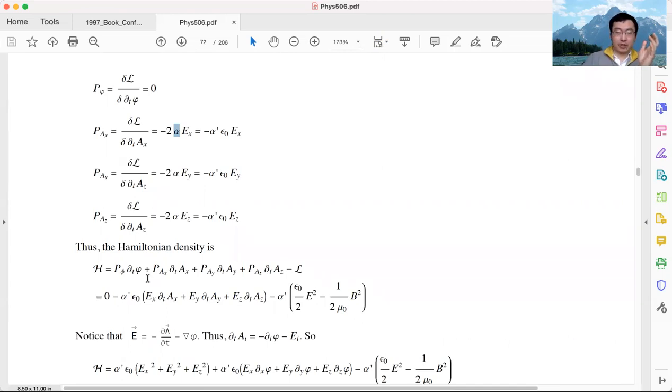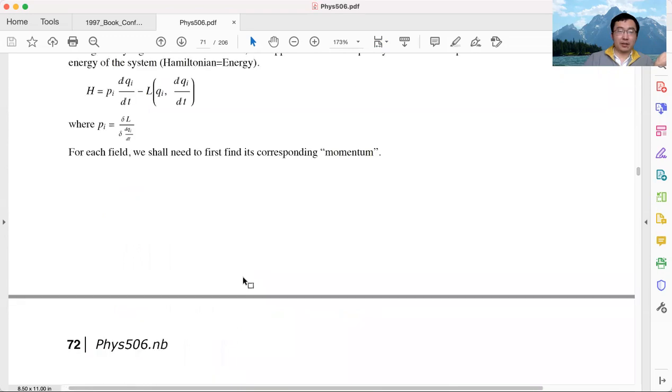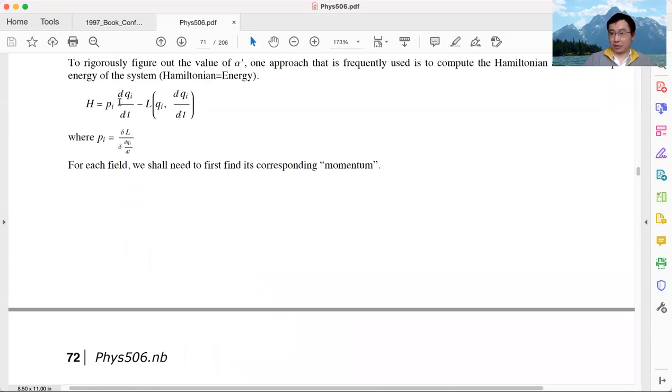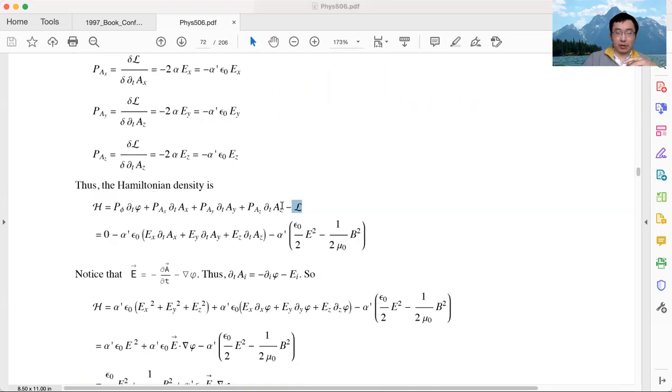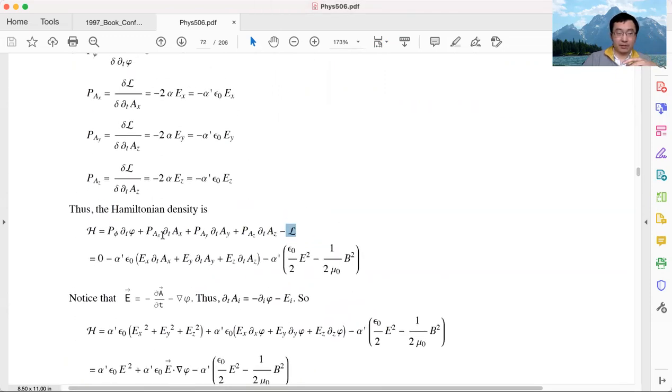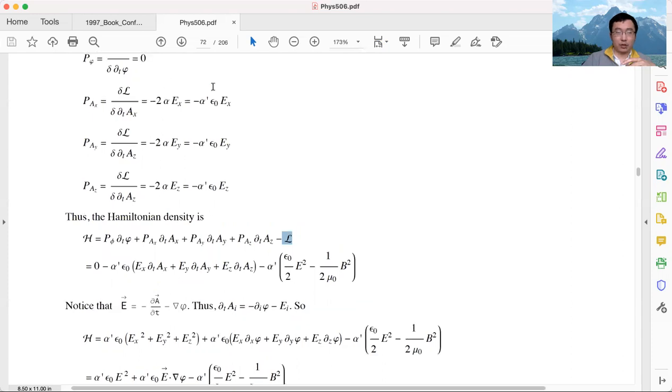Okay, so the Legendre transformation tells me I should do momentum times the corresponding time derivative of my object: momentum of A_X times time derivative of A_X, momentum of A_Y times time derivative of A_Y, momentum of A_Z times time derivative of A_Z, minus the Lagrangian density. That's the same transformation we have in classical mechanics, exactly the same. And if we really write this down, for P_phi, P_AX, P_AY, P_AZ, we know what they are.